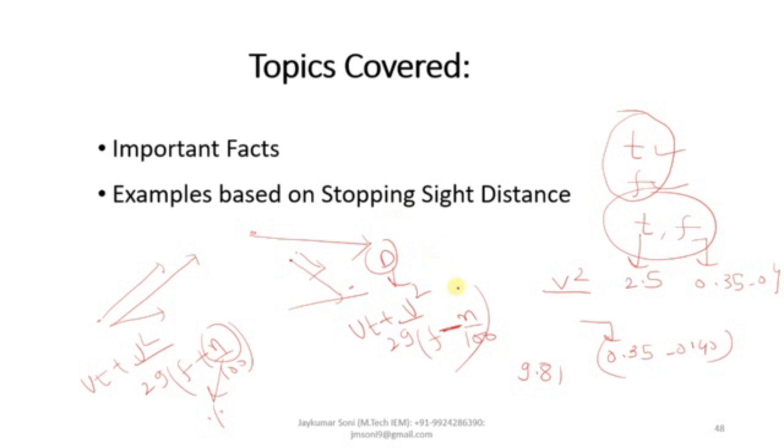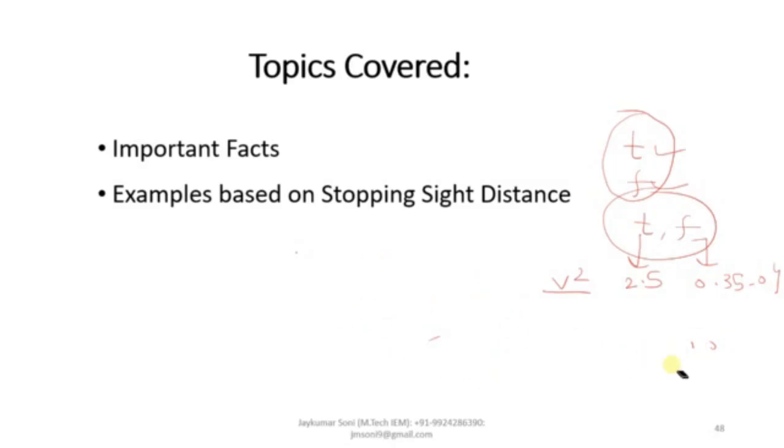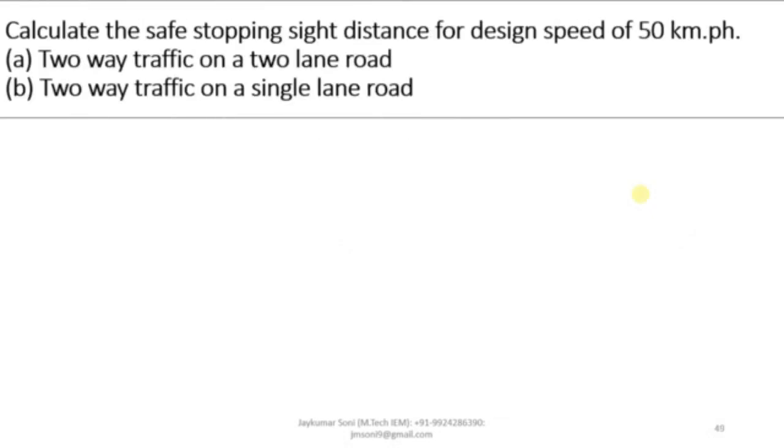Here the value of n is always given if the case of gradient examples, ascending and descending examples are given. So these were certain facts which were compulsory to discuss. Now let us move towards the examples based on stopping sight distance. We will try to cover all the methods, all the three equation methods, so that you can have better understanding of SSD and you can calculate the examples by yourself in future. So let us move towards the first example.